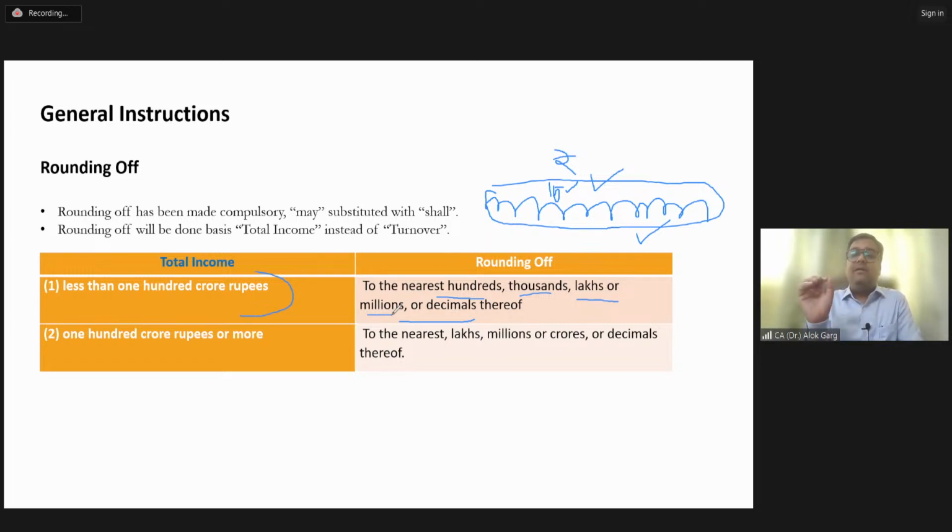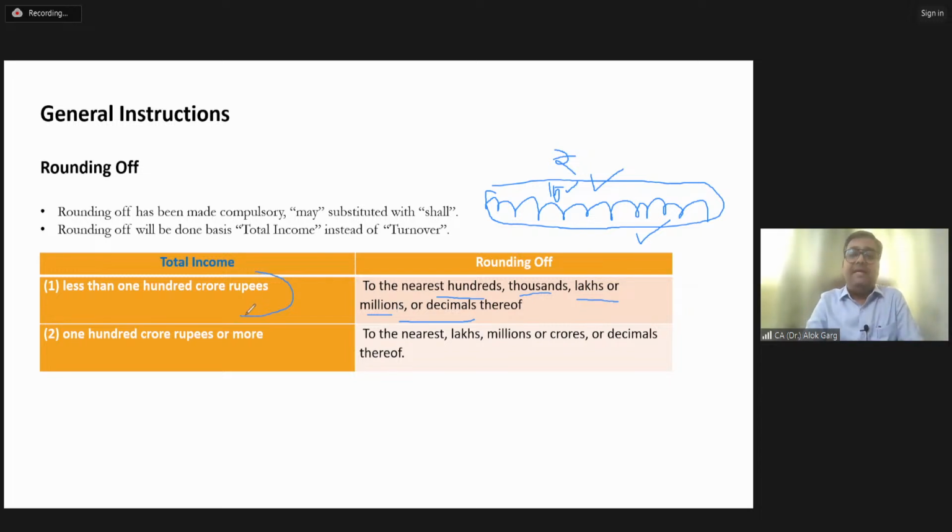Okay. So how will the company write this 95 crore, 95 lakh? So this company will divide by 1 million, and this company will write 950.95 million, right? So you can see that this 95 crore, 95 lakh probably consists of 10 digits. It comes into just 5 digits, 950.95 million, right? This is how this rounding off is happening.